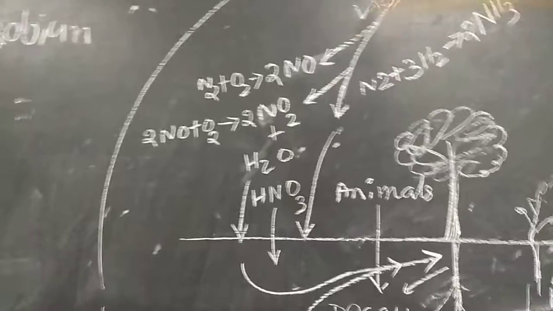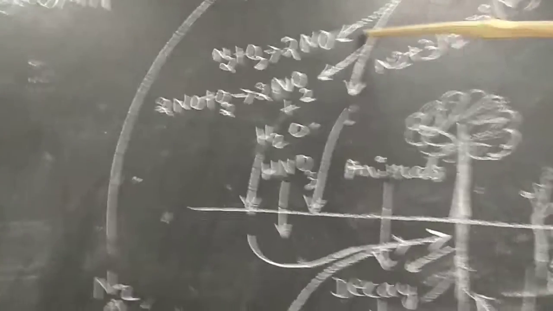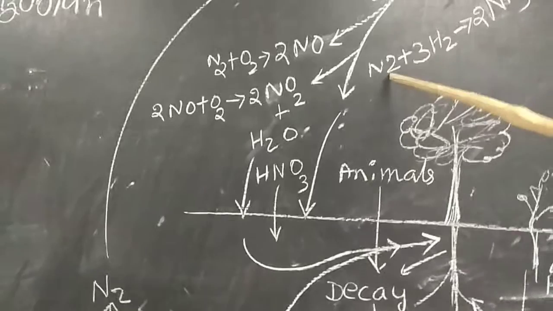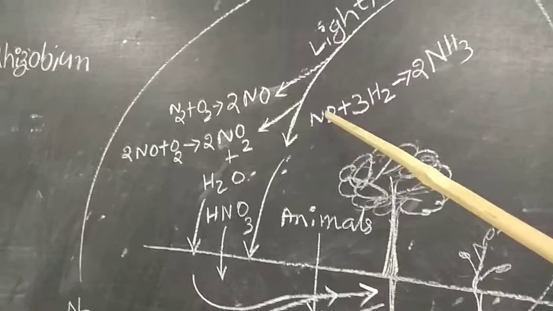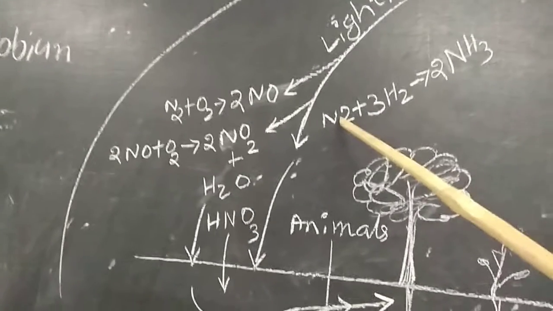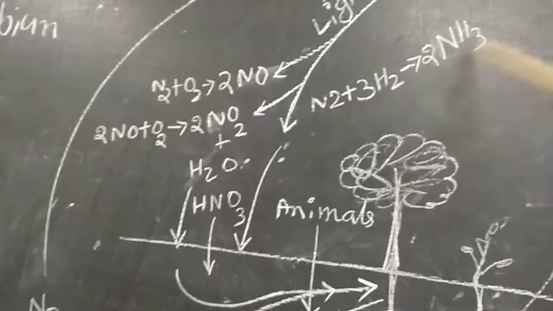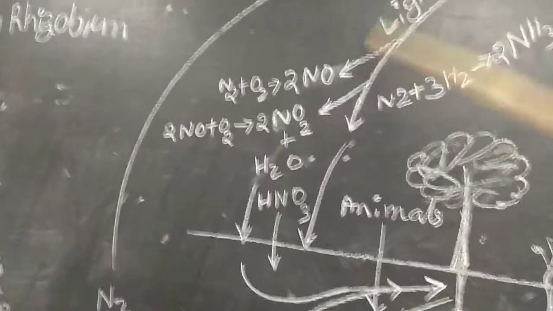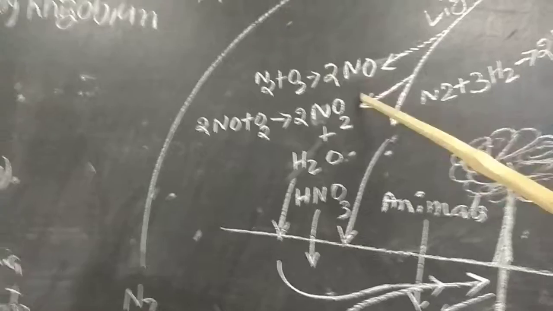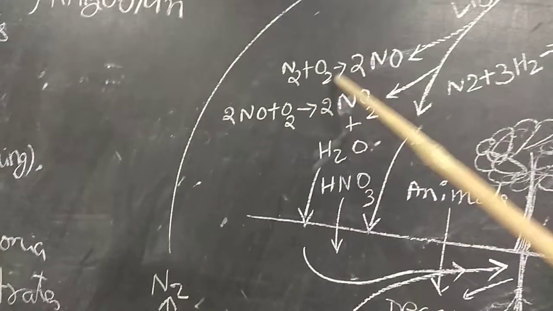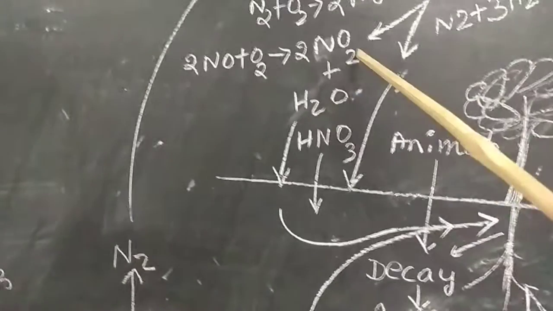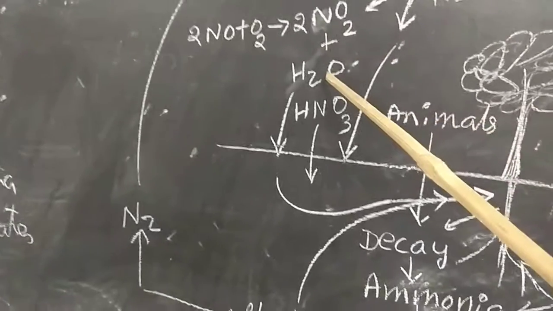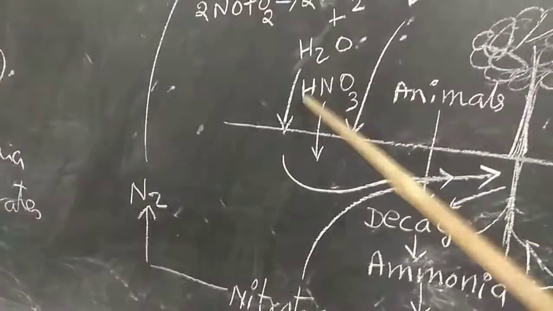During lightning at the high temperature and thunder period, when nitrogen is combined with hydrogen, ammonia is formed. This is reduction of nitrogen. And oxidation of nitrogen is also observed at lightning. So nitrogen plus oxygen gives rise to nitric oxide. When nitric oxide is again combined with oxygen, it forms nitrogen peroxide. Nitrogen peroxide, when dissolved in water, forms nitric acid.